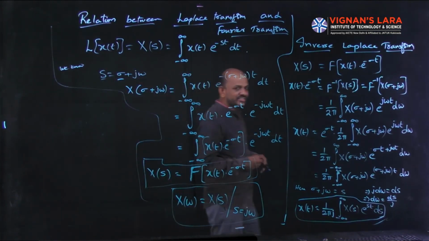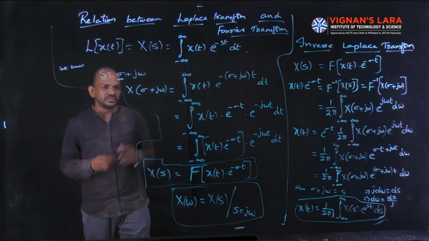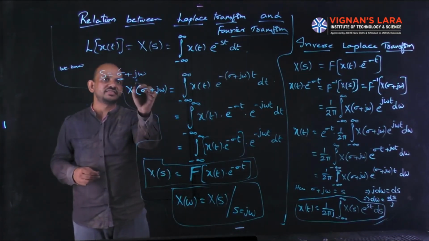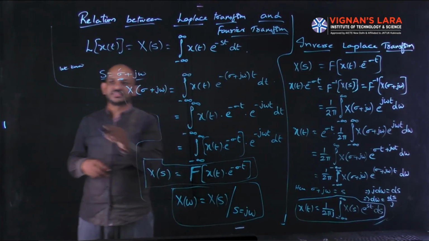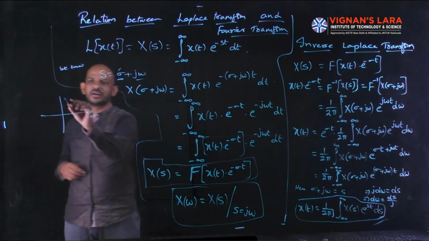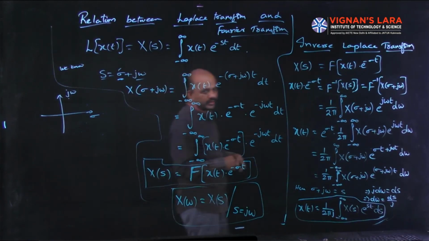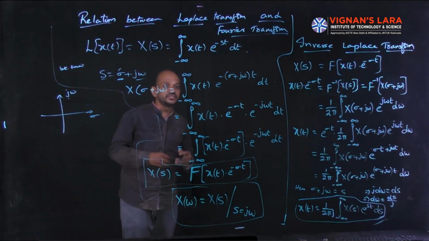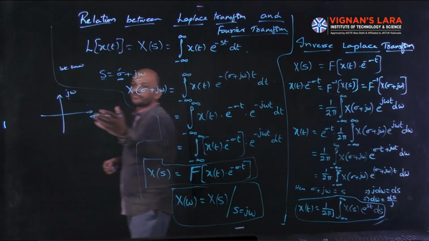This Laplace transform is in the s domain, that is, it consists of real and imaginary parts, which are sigma and j omega. In this s domain, the x-axis is the sigma axis, the real one, and the y-axis is the j omega axis. In the Laplace transform we go with respect to the s domain. Generally here we won't get the frequency response; instead we get the plot of zeros and poles.